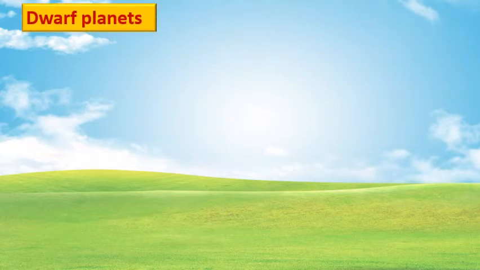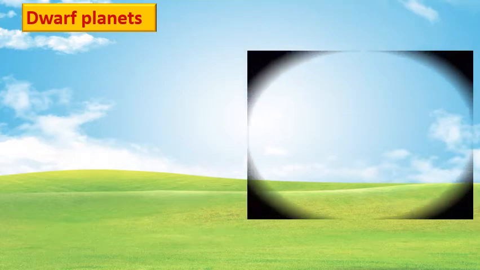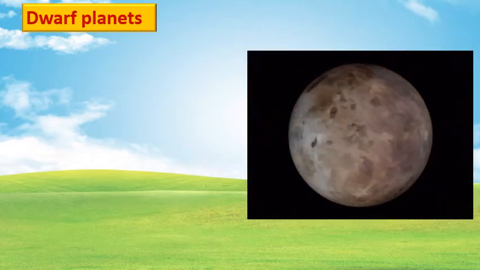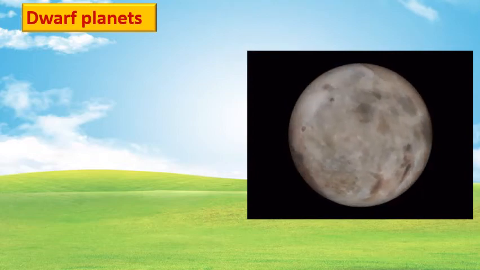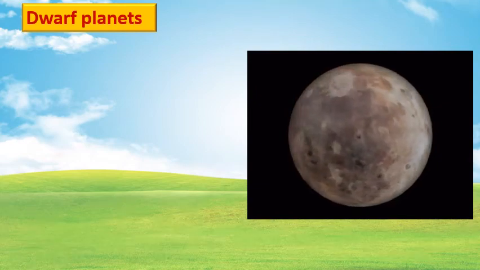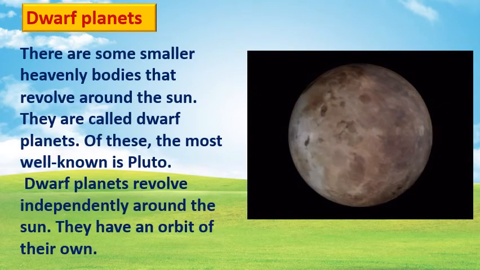Now we will study about the dwarf planets. Students, you came to know that there are 8 planets in our solar system. You know the names of them also. Now, what is the meaning of dwarf planets? The meaning of dwarf is nothing but small. Correct? Dwarf means small. So, here, small planet. See, this is the small planet that is called a dwarf planet. The name is Pluto. Okay, dear students, we will read about this.